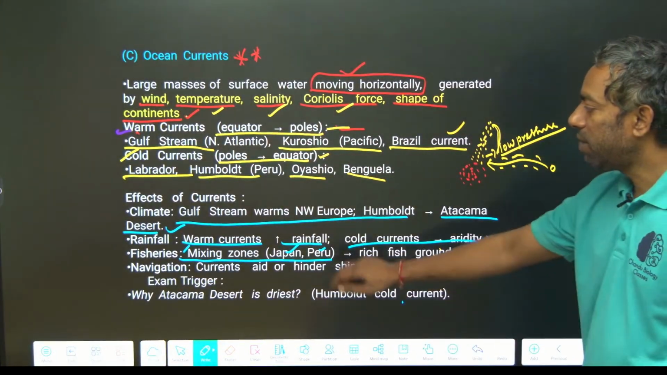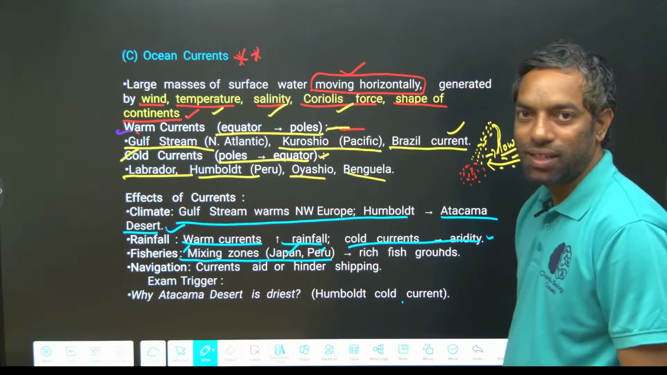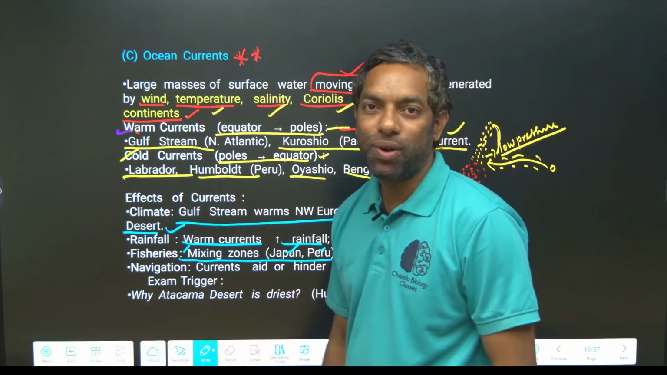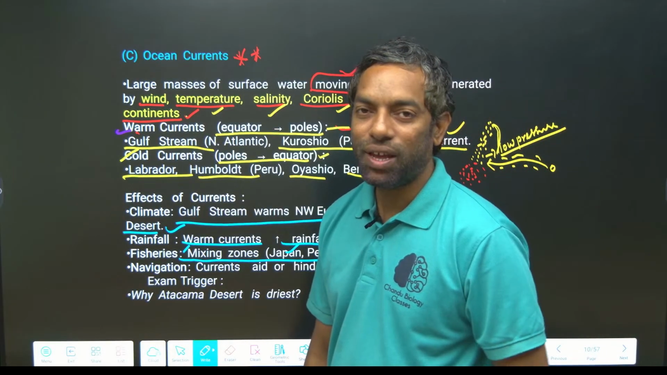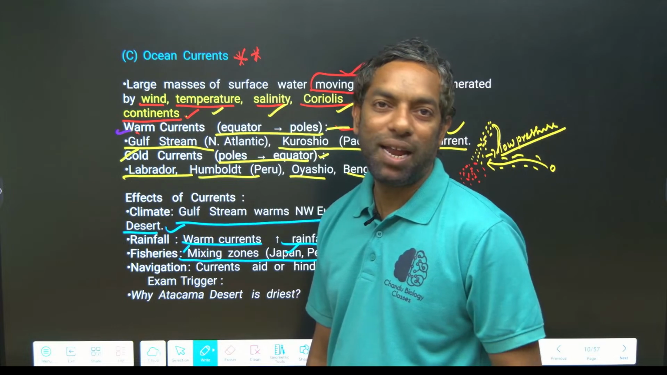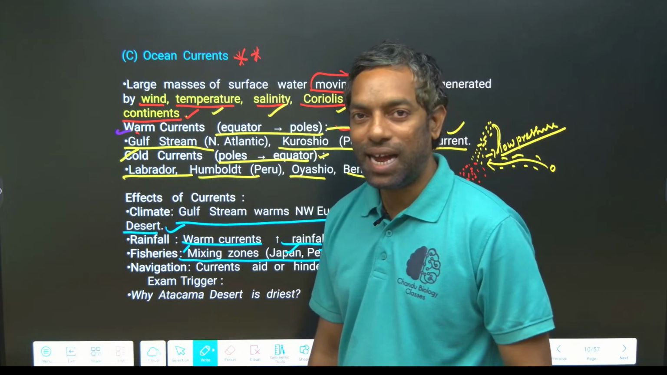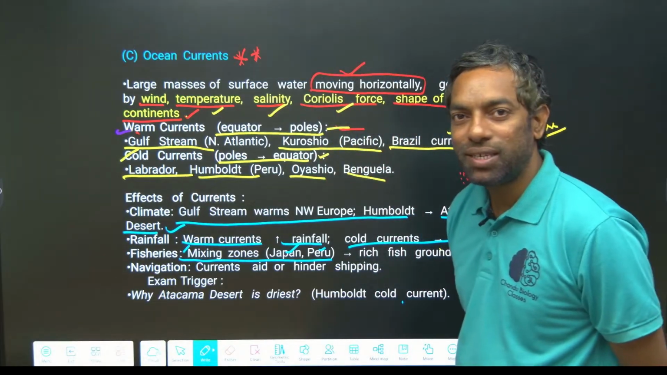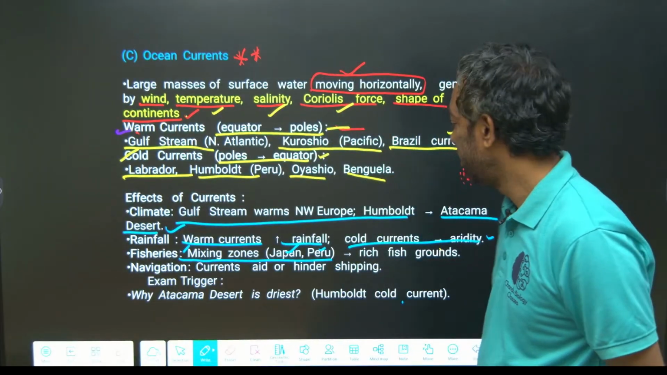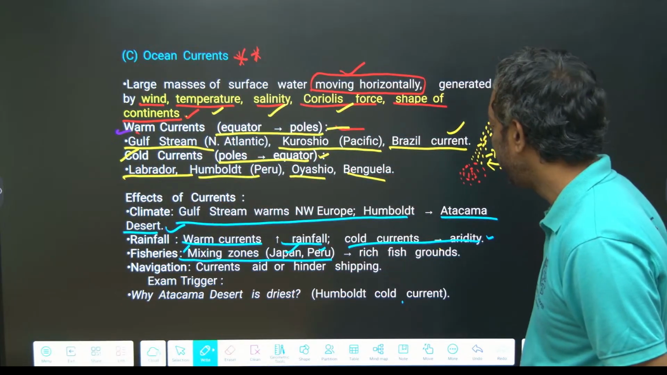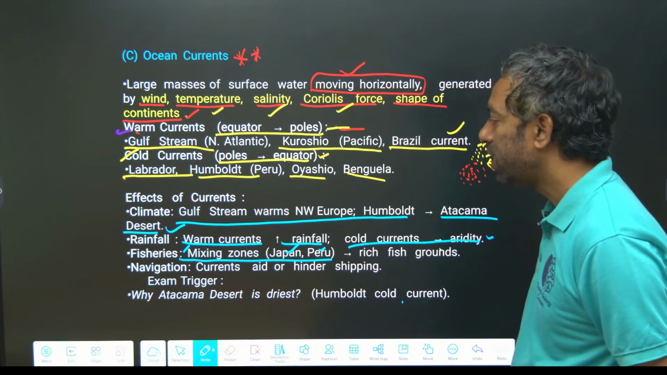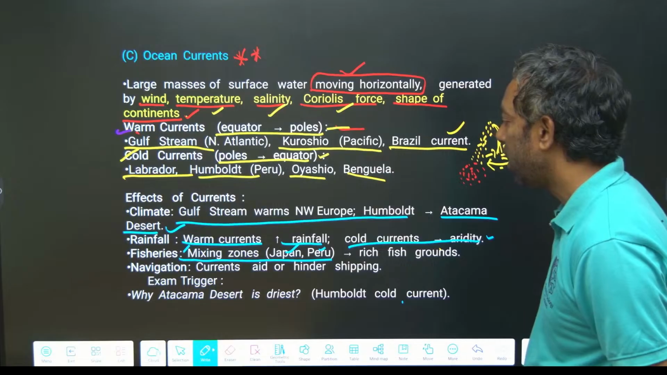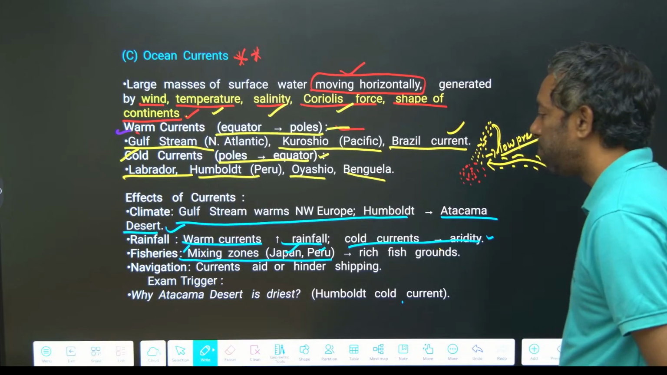Mixing zones mean a warm and a cold current mixing together. The temperature is balanced for growing fishes, algae and corals. Yes, this is actually a previous year UPSC question, guys. It is a rich fishing ground. Navigation also: the currents aid and hinder shipping.